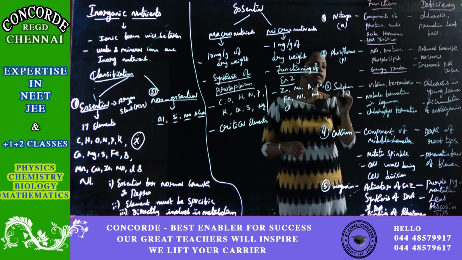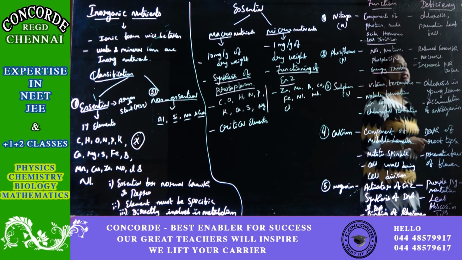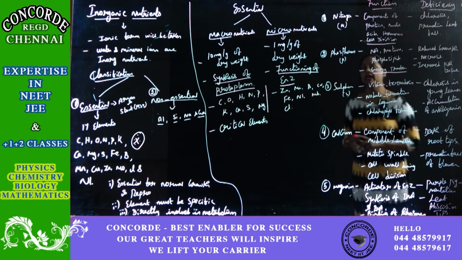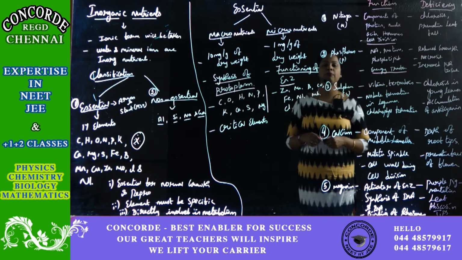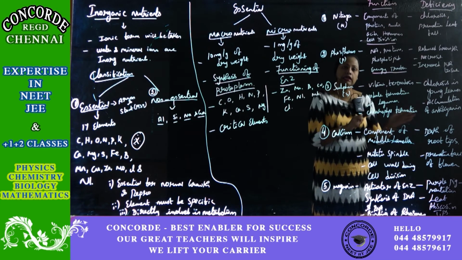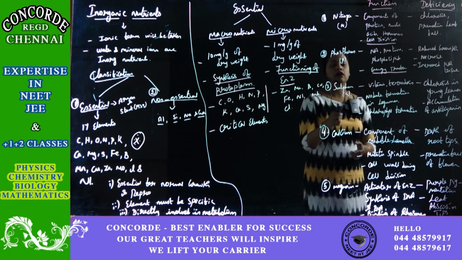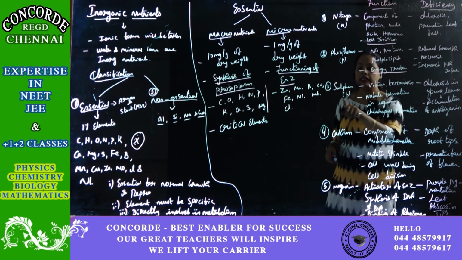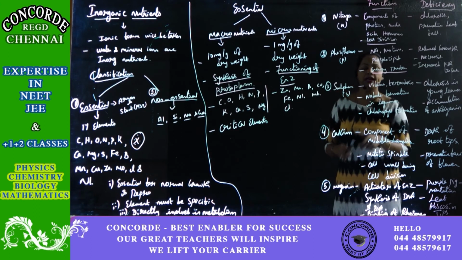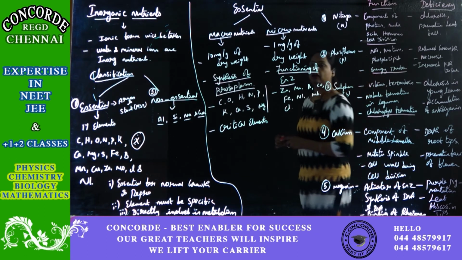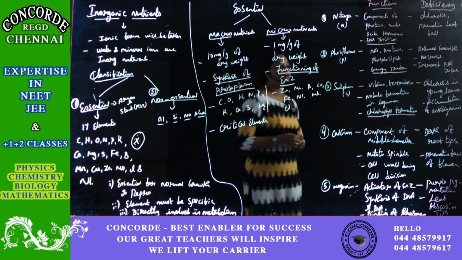The third one is sulfur. Sulfur is required for vitamin formation, ferredoxin and nodule formation in leguminous plants. Leguminous plants have nodules, and those nodules are essential for nitrogen fixation, which we will discuss in the third part of this class. So for the nodule formation in leguminous plants, vitamins and ferredoxin, sulfur is required. Not only that, it is also required for chlorophyll formation.